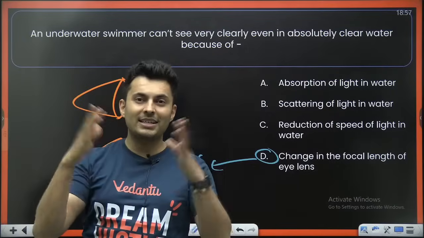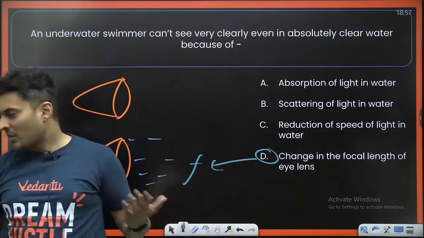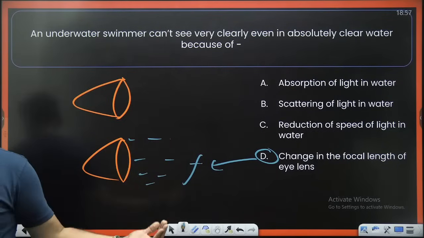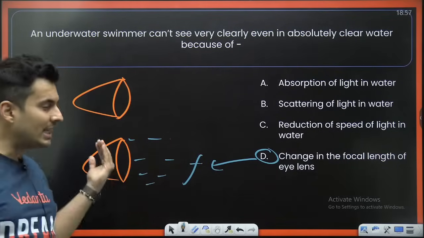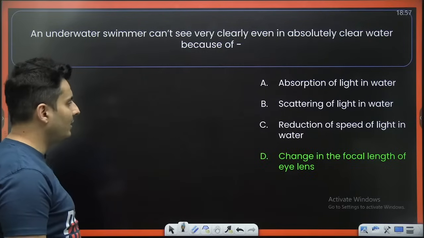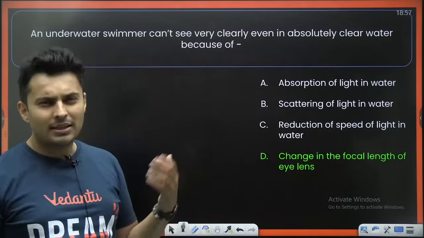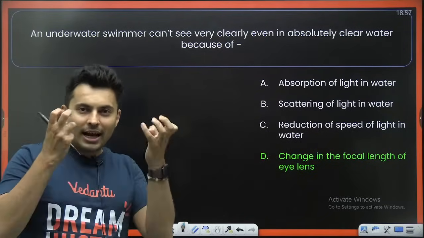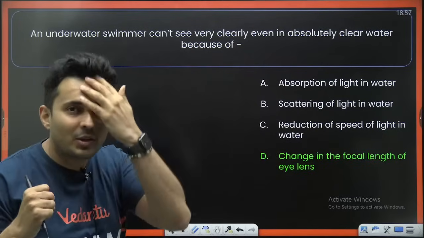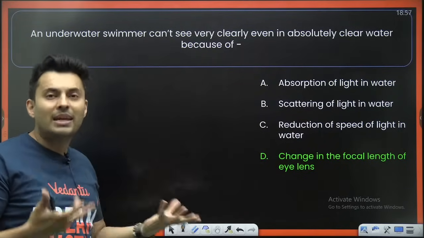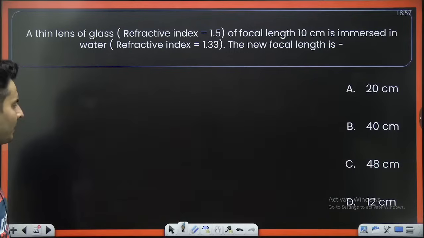A converging lens can become diverging. Correct. So that is the reason for which you do not see things very clearly inside water. Not scattering, not absorption, not reduction. That is not the reason. Your eyes are not able to converge the rays because the lens itself behaves differently. Okay. Moving on.